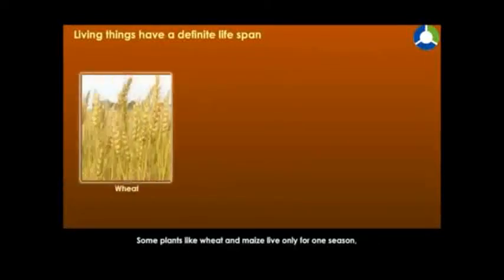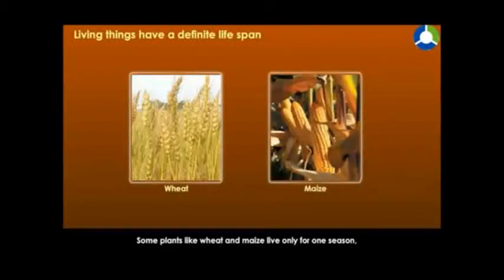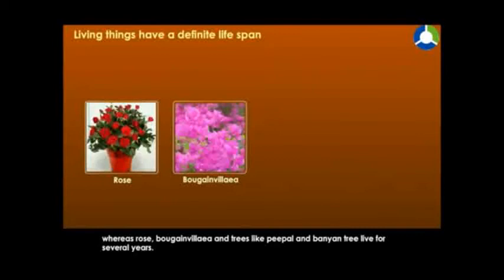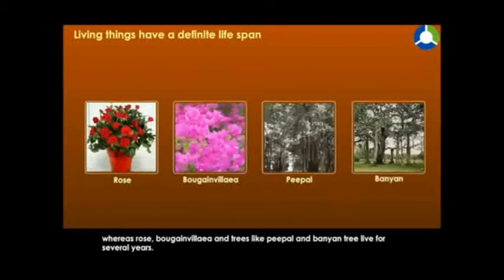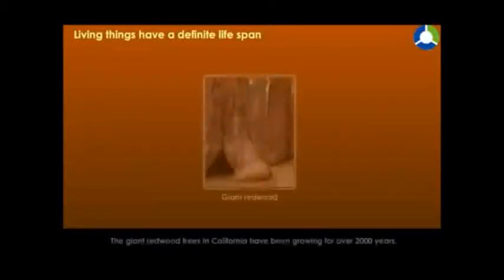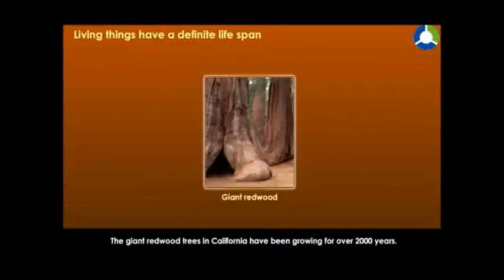Some plants like wheat and maize live only for one season, whereas rose, bougainvillea and trees like peepal and banyan tree live for several years. Some trees remain alive for several hundred years. The giant redwood trees in California have been growing for over 2,000 years. Non-living things do not have a definite lifespan.